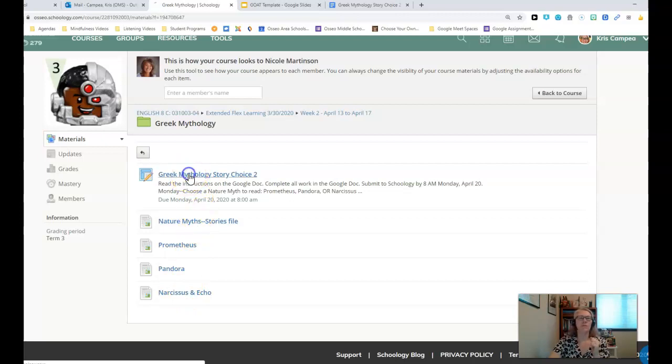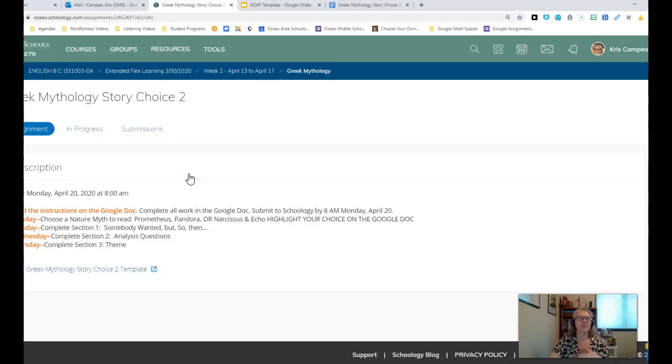So when you open up the story choice, you'll see it's a Google Doc. It is just like we had before, and it should be working right now. You are going to read the instructions on the Google Doc, completing the work. Monday, choose your nature myth to read. Complete section 1 on Tuesday, section 2 on Wednesday, section 3 on Thursday, and then you can submit to Schoology.